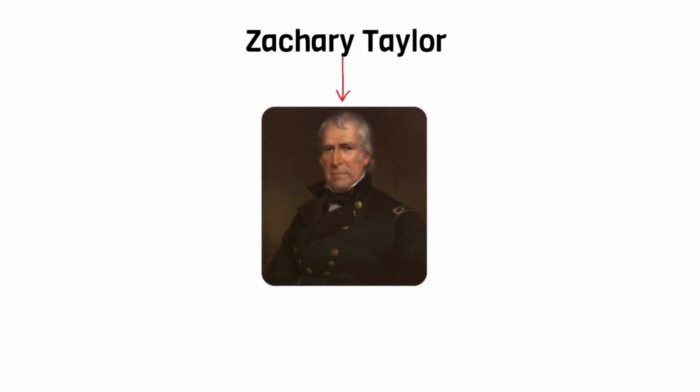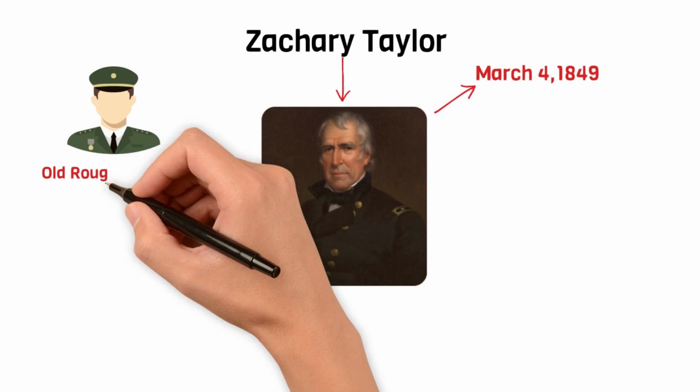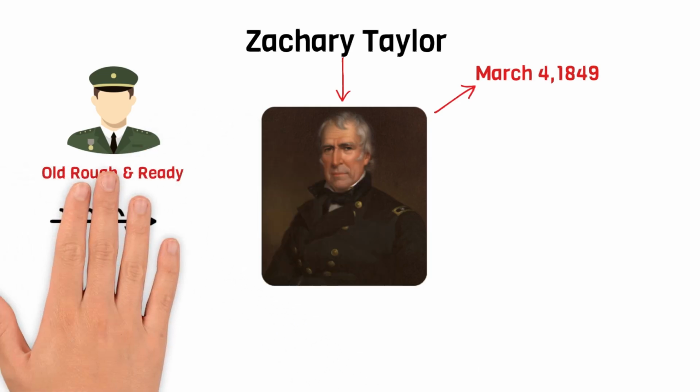Zachary Taylor. Zachary Taylor was the 12th President of the United States, taking office on March 4, 1849. Taylor was a career military officer known as Old Rough and Ready for his tough and straightforward demeanor.